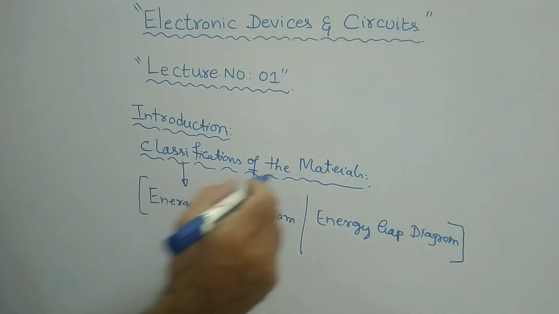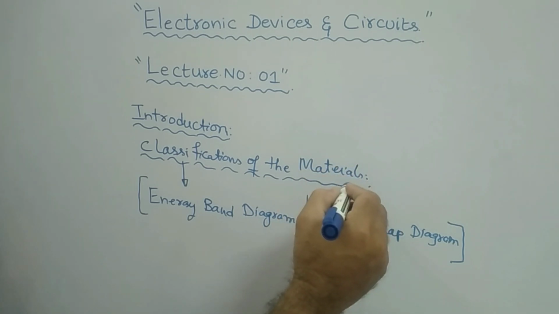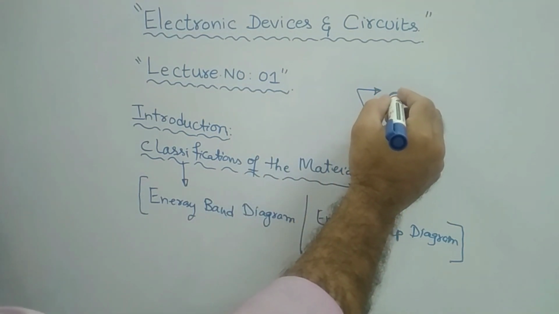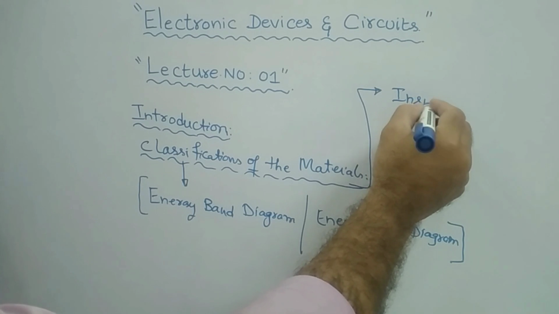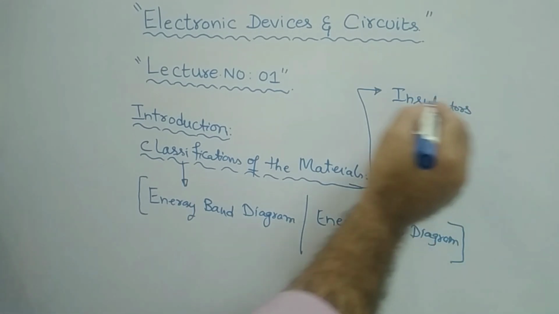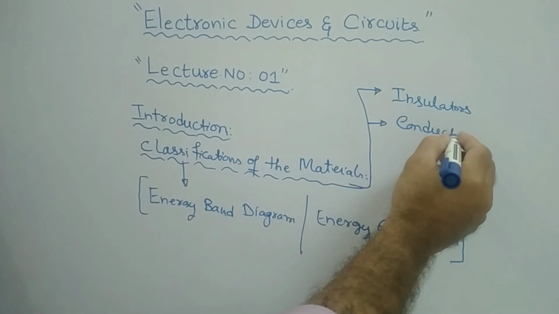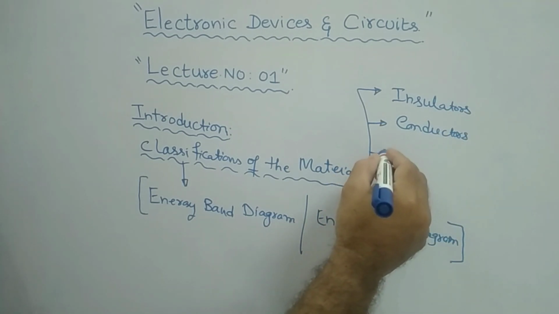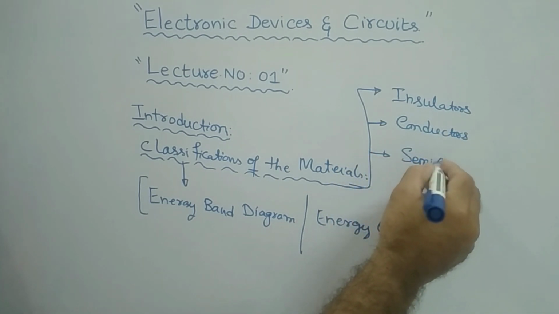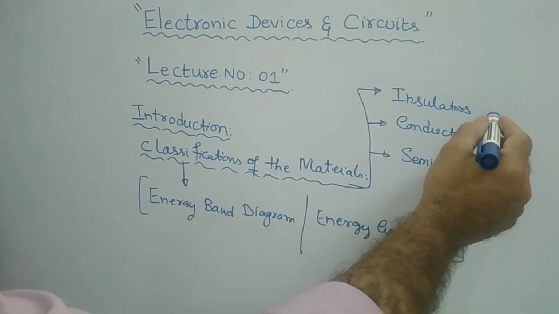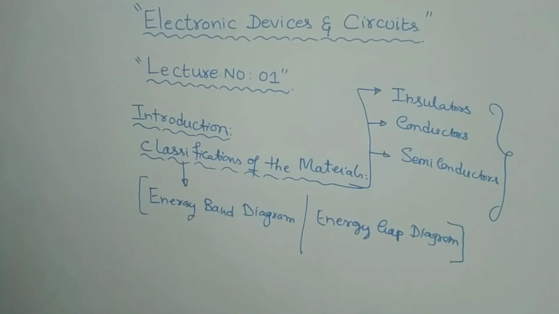The materials are classified into basically three important categories. The first category is insulators. The second category is conductors, and the third category is semiconductors, right? These are the basic three important categories or classifications of the materials, which are classified based on the